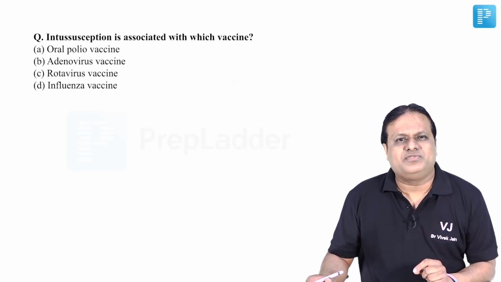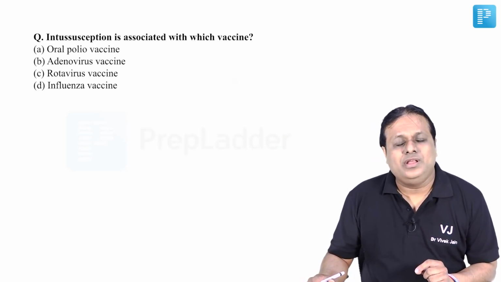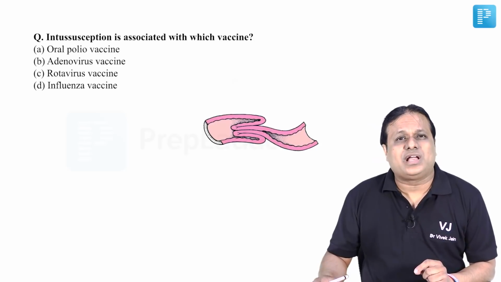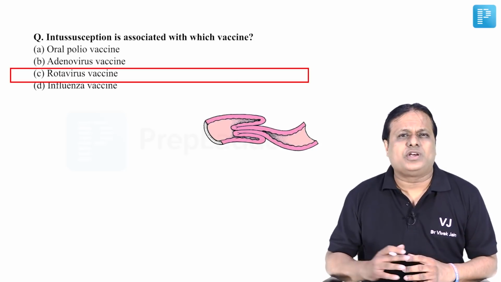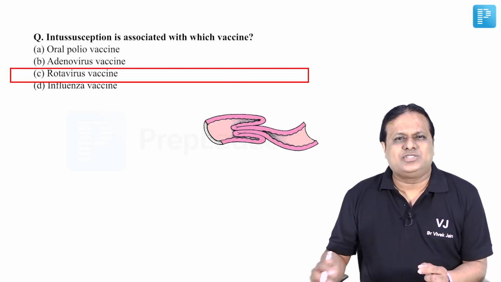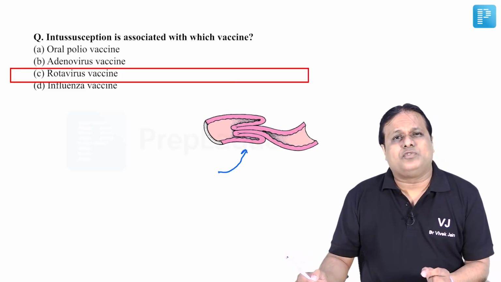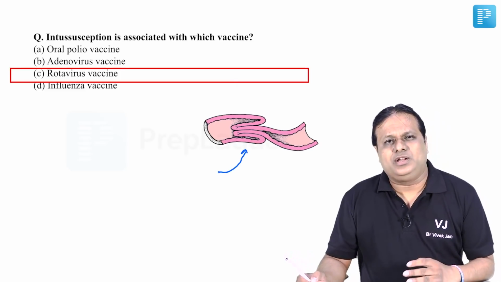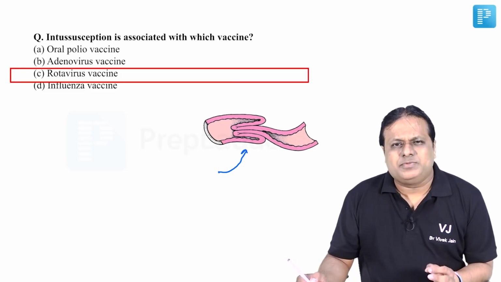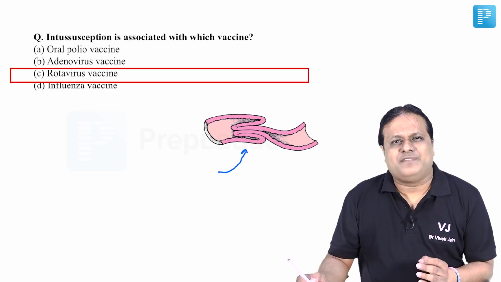Next question was quite easy, repeated. Intussusception is associated with which vaccine under National Immunization Schedule? Very right, that is rotavirus vaccine. Friends, what exactly is intussusception? As you can see in this particular image, there is telescoping of a proximal part of gut into the distal part. It has been found associated with rotaviral vaccine.